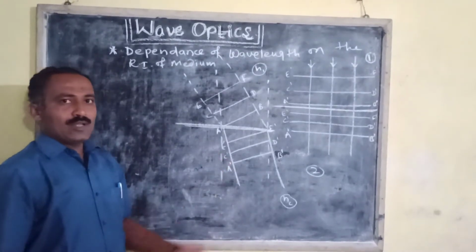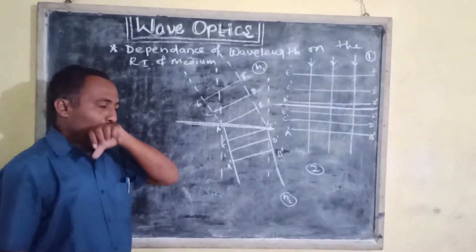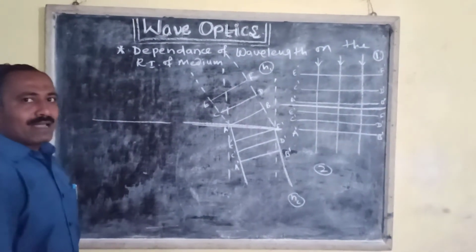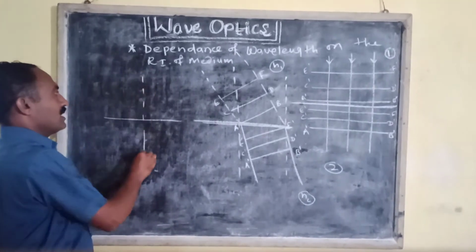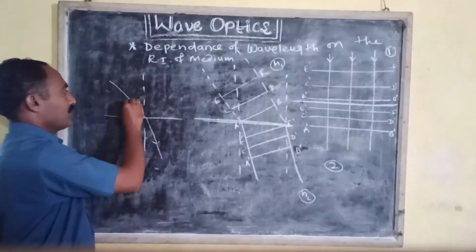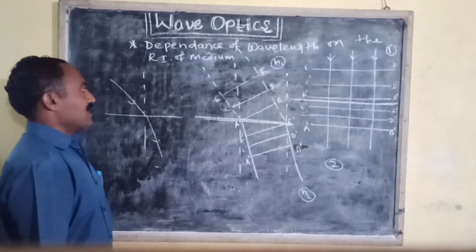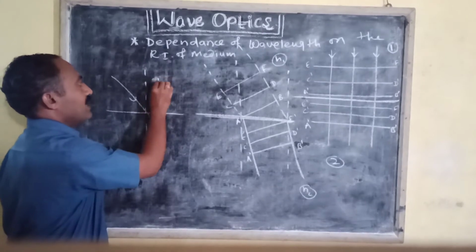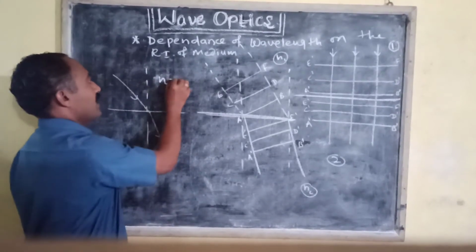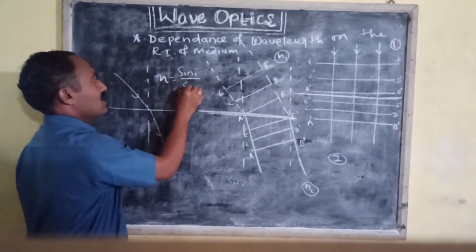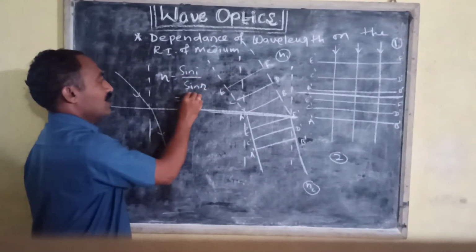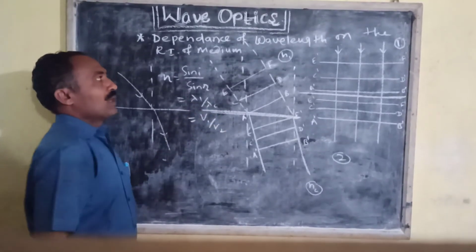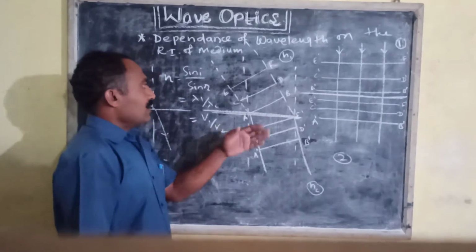Now we have to revise the phenomenon of refraction. In the phenomenon of refraction, when light travels from one transparent medium to another, it changes its direction, and the refractive index n is equal to sin i upon sin r, is equal to lambda 1 upon lambda 2, or is equal to v1 upon v2.